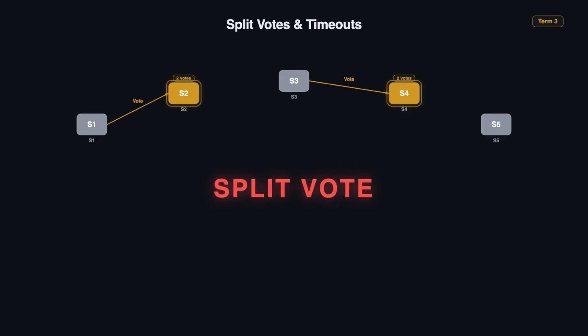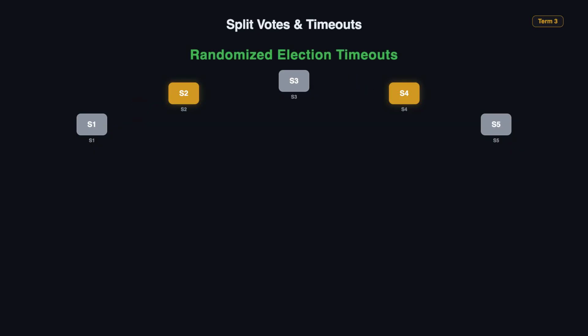This is called a split vote. If this happened every time, the cluster would never elect a leader. So how does Raft prevent it? The answer is beautifully simple: randomized election timeouts.